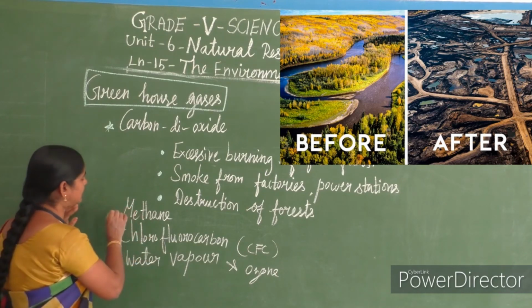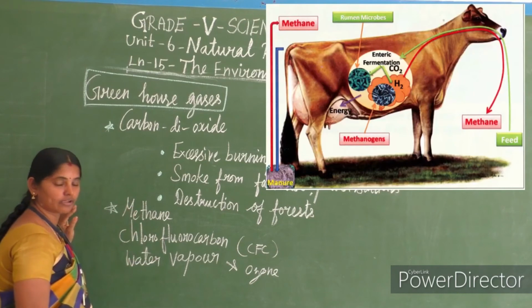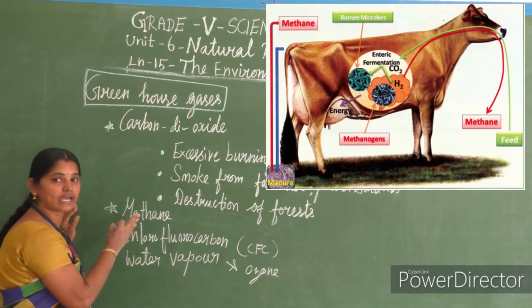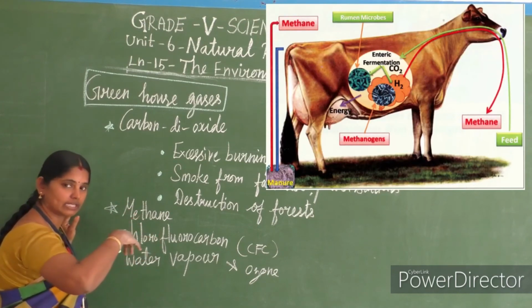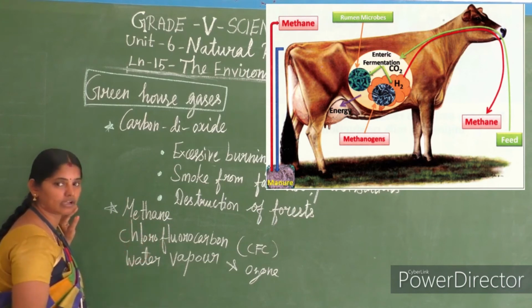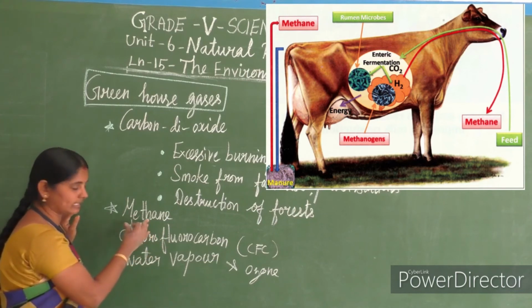So another main gas is methane. It is also a natural gas. When the herbivores eat and digest, at that time it releases methane gas. So it's a natural gas and it